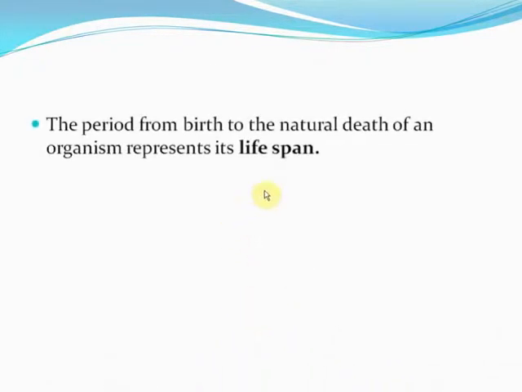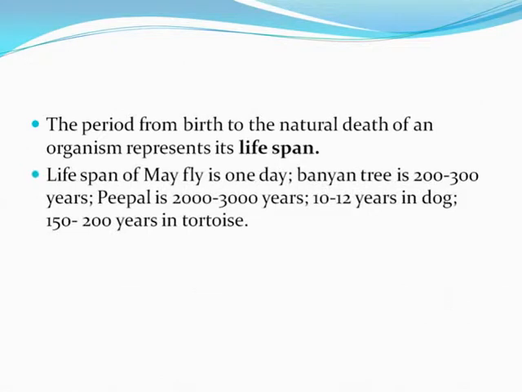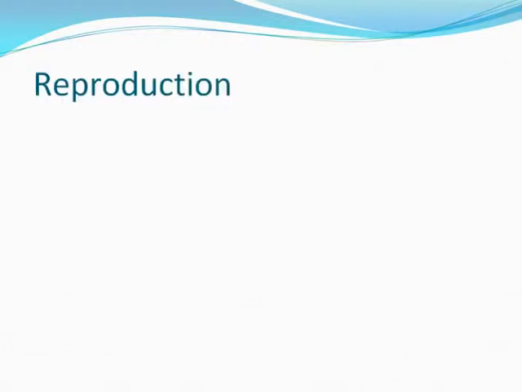The period from birth to the natural death of an organism represents its lifespan. Lifespan of mayfly is 1 day. Banyan tree is 200 to 300 years. People is around 2000 to 3000 years, while in a dog it's 10 to 12 years and in a tortoise it is 150 to 200 years. So in a nutshell, the lifespan of an organism varies from species to species.